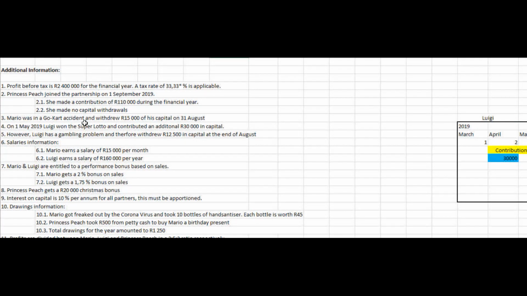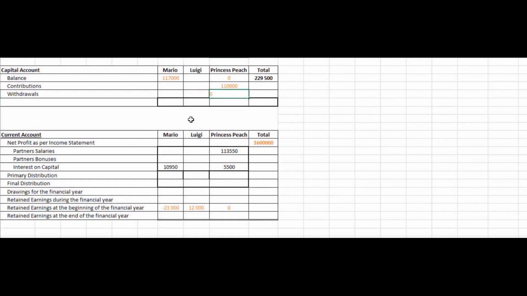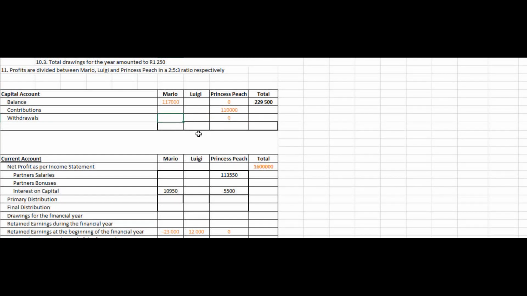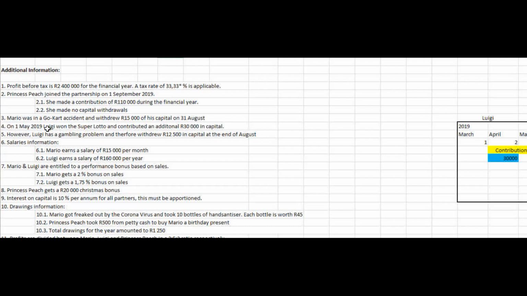Mario was in a go-kart accident and withdrew 15,000 Rand of his capital on the 31st of August. So under capital withdrawals for Mario, we'll minus 15,000 Rand. And then it says on the 1st of May, Luigi won the Super Lotto and contributed an additional 30,000 Rand in capital.